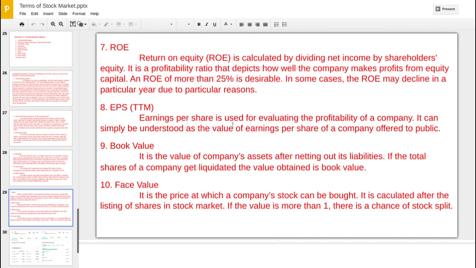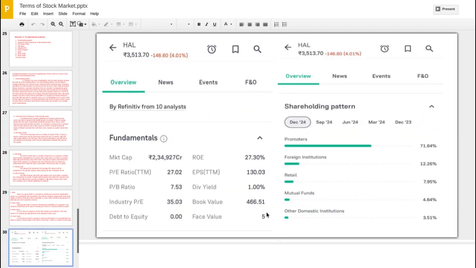So what is book value? It is the value of the company's assets after netting out the liabilities. Means if we liquidate all the 100% shares in the market, what is the value of this company? The value of this company is 466.